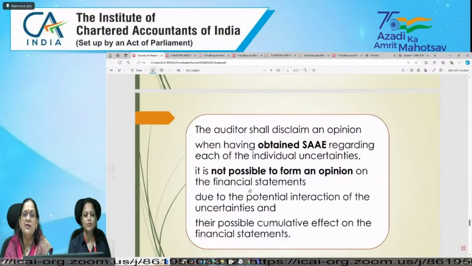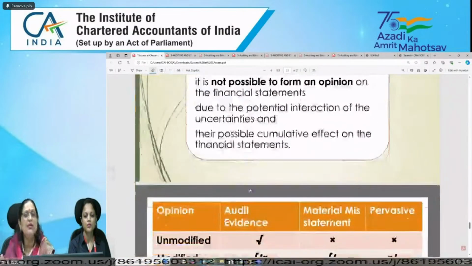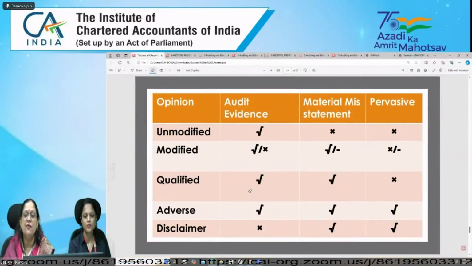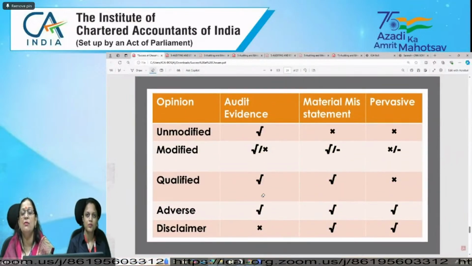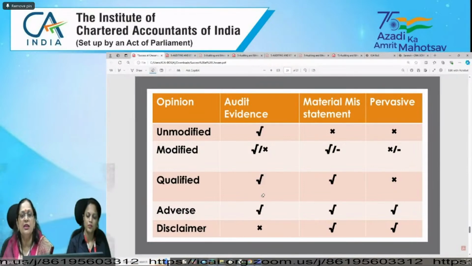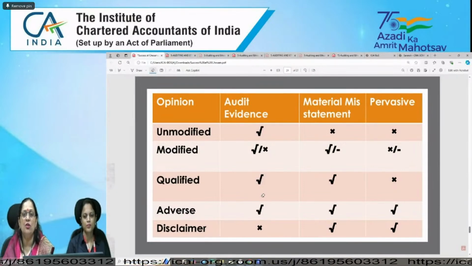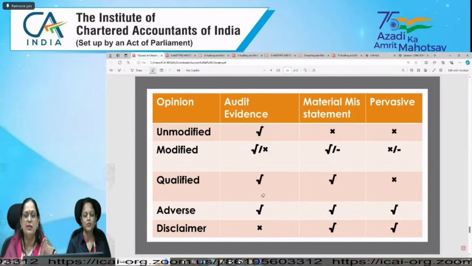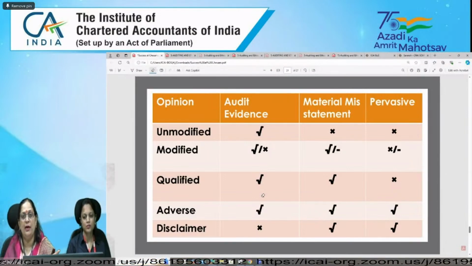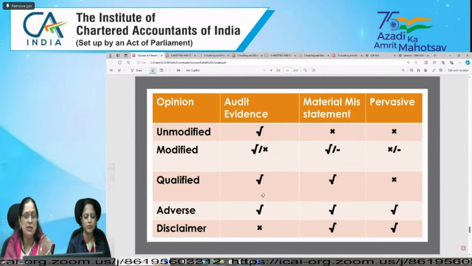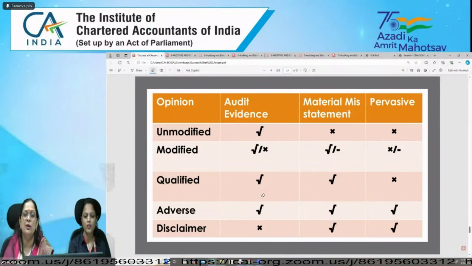And when you are able to conclude that yes, it is material as well as pervasive, you will definitely be expressing adverse opinion. But in any case, if you are not able to obtain sufficient and appropriate audit evidence, meaning you are not having audit evidence with you, you are not able to access those documents or that record, you will not be expressing an opinion. You are not being provided with the records or you are not able to audit that. Then you will give disclaimer of opinion for that particular part, since we are not able to access the audit evidence, and that is the reason disclaimer of opinion is being given.